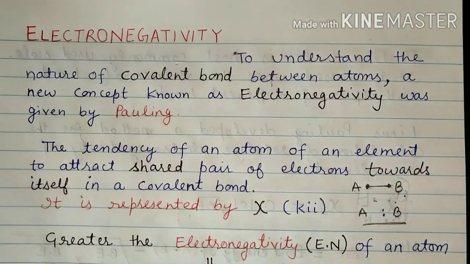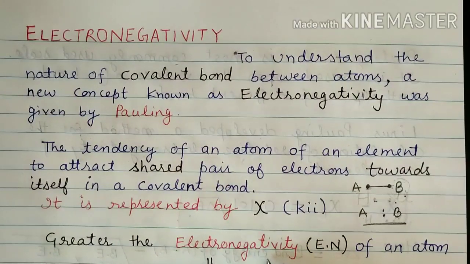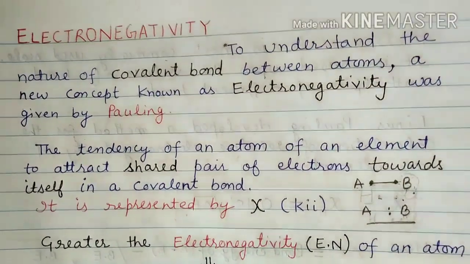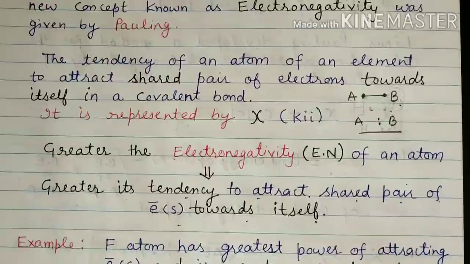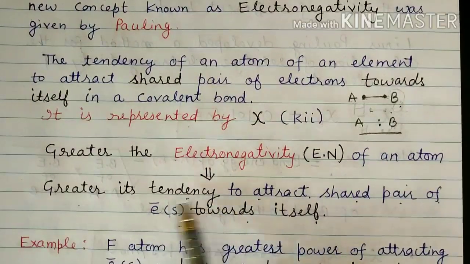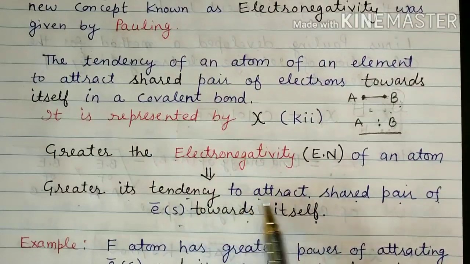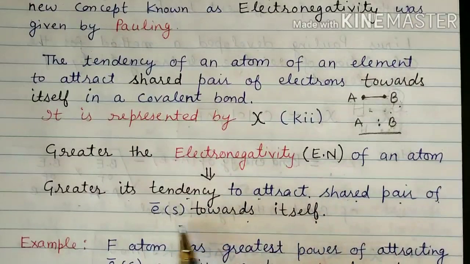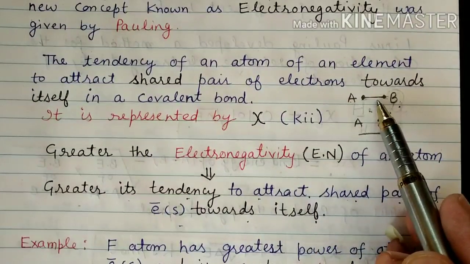So the greater the electronegativity of an atom, like in case of B here, the greater its tendency to attract the shared pair of electrons towards itself.